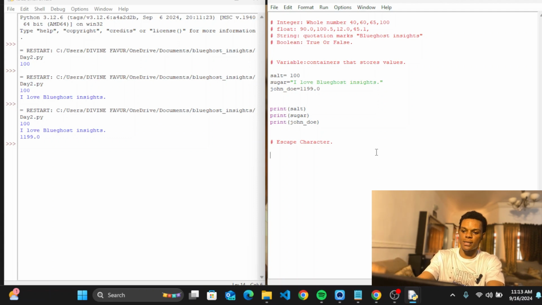Okay, so escape characters in the sense that I'm going to be showing you how we can escape some string data type. I don't call them string function, but string data type, that's the best way to call it. We're going to see how we can escape some string data type.